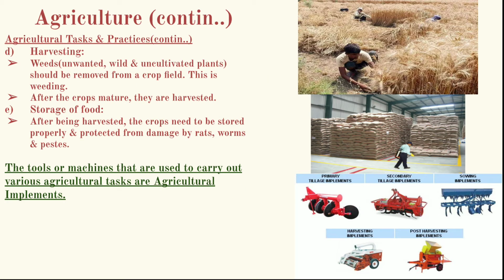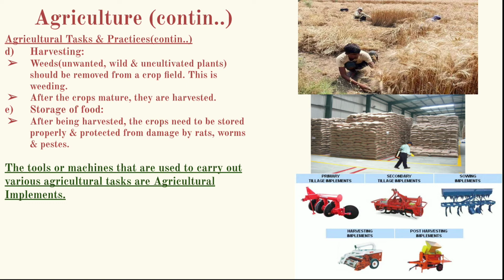Next comes harvesting. Harvesting is done after the crops have grown and matured. Then they are separated from the weeds. Weeds are unwanted, wild, uncultivated plants which have to be removed from the crop field, and that process is known as weeding, otherwise they would destroy the crops. So after doing the weeding, the crops are matured and then they are harvested.